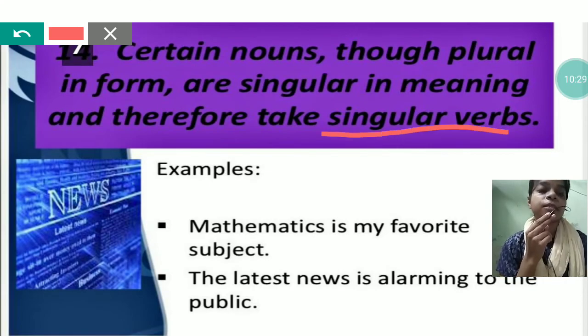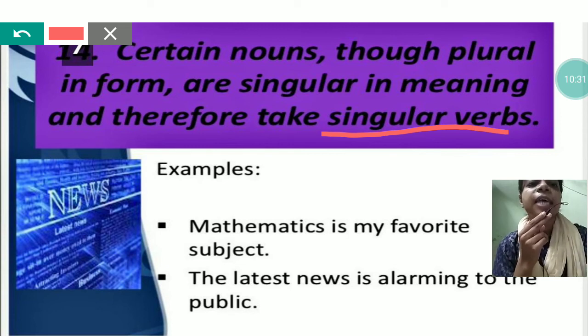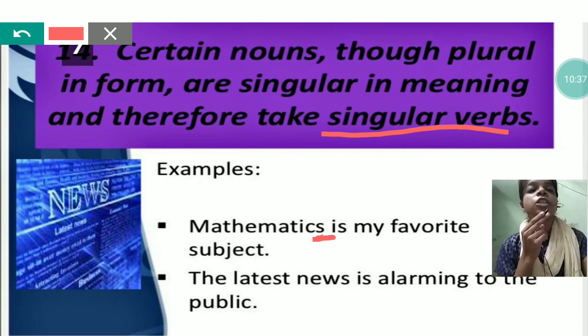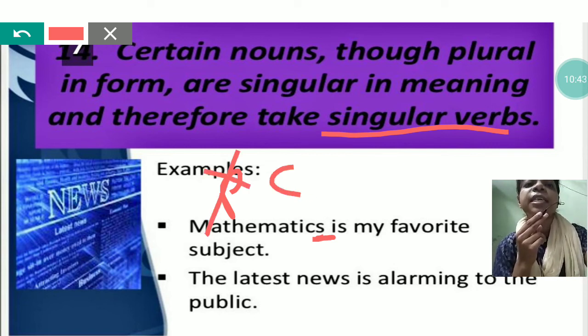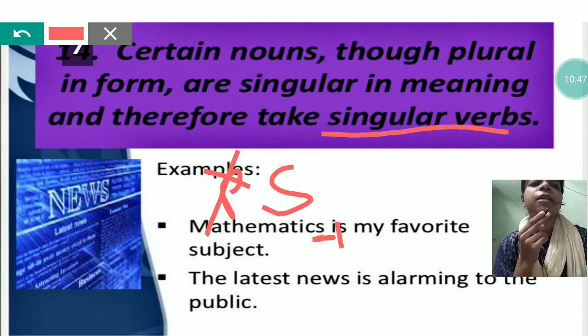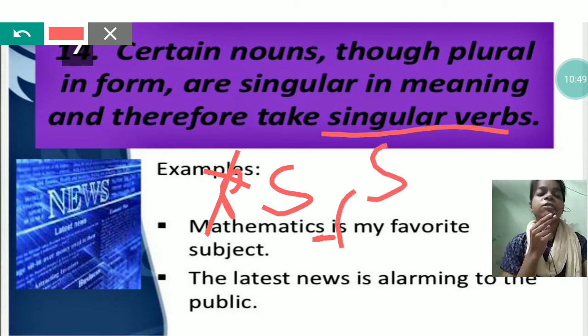Like mathematics, you can find that as s is present in the ending of the word mathematics, so you can say that it is plural, but its meaning is singular. Its meaning is singular, hence it will take the verb which is singular.